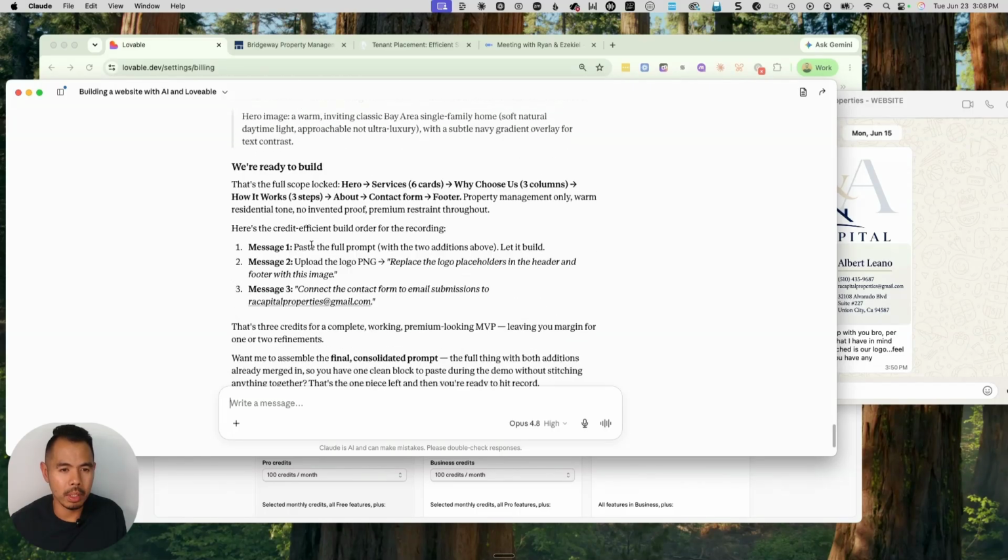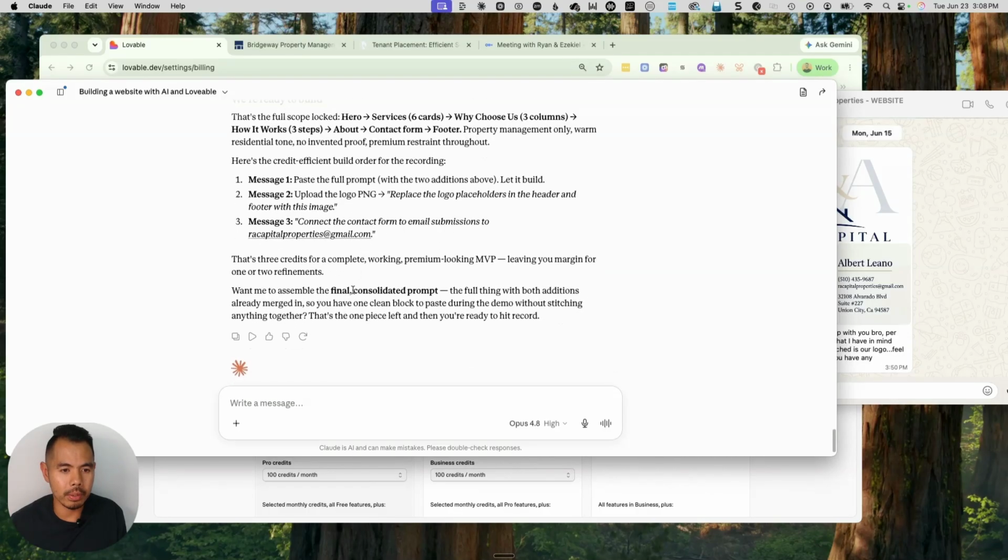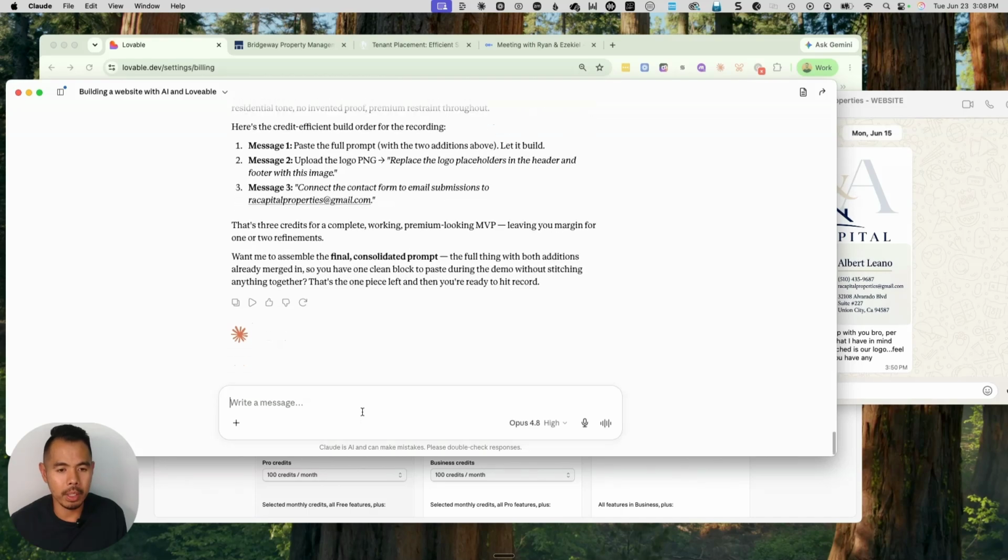Message 1, paste the full prompt. Okay, let it build, upload the logo, and then connect the contact form. All right, sounds good. 1 to assemble the final consolidate. All right. Yes, go ahead and consolidate the final prompt.